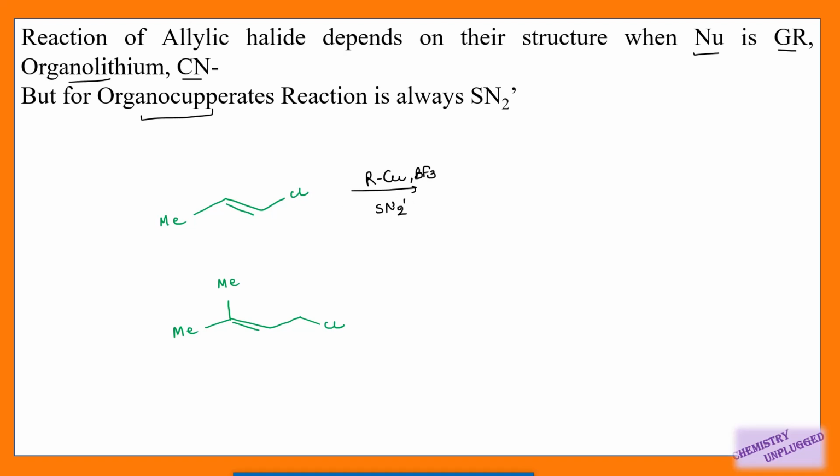So according to SN2 prime pathway, this nucleophile, that is R minus, will attack on this carbon. Actually this structure is like this, not this. This bond will shift here and Cl will be removed. So we will get R attached here, right? Actually this carbon is more hindered. So if we are using a nucleophile like Grignard reagent, organolithium and CN, then it should attack on this carbon. But in case of organocuprate compound, it will attack on this carbon. Similarly, in this case, this R minus will attack on this carbon. This bond will shift here and Cl will be removed.